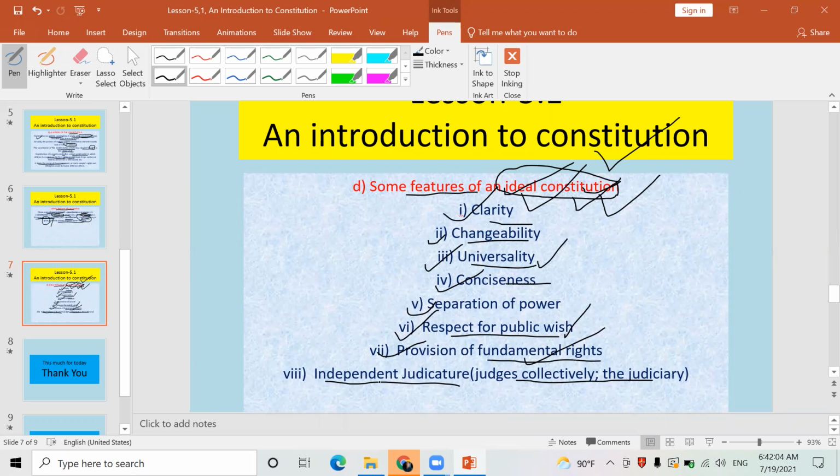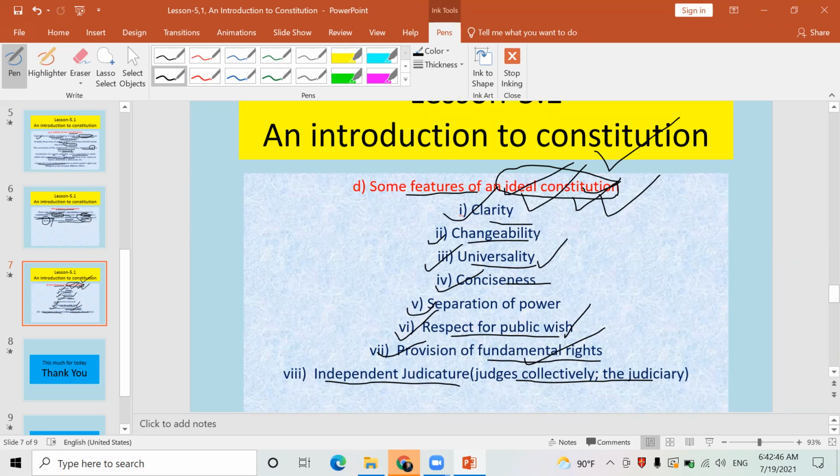And recently, the judicature or judiciary of Nepal, especially the Supreme Court, has used its independent power by giving instruction to the president to nominate Sherbahadur Deuba to the post of prime minister, because of the bold decision of the judiciary of Nepal. At present, Sherbahadur Deuba has been nominated to the post of prime minister of Nepal. You may not know.